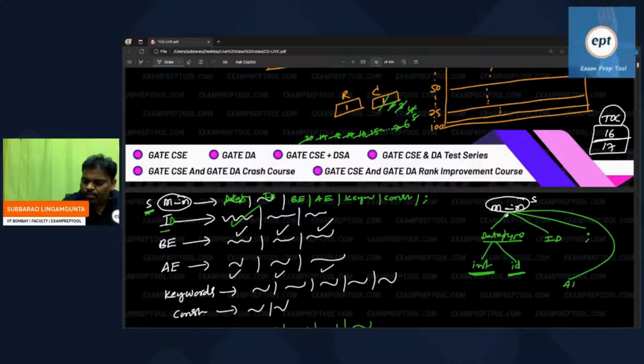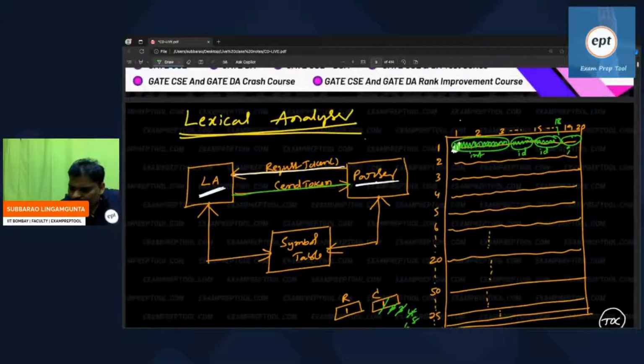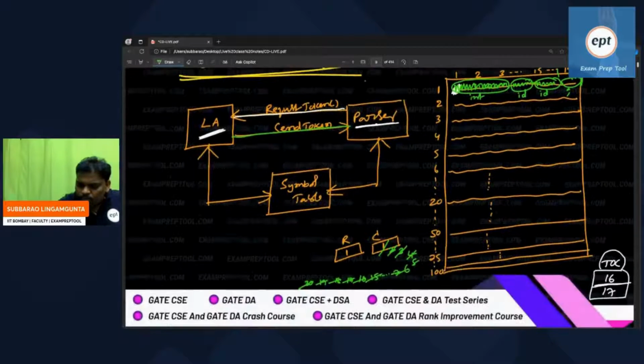Something like an arithmetic expression. Arithmetic expression normally contains some arithmetic expression. Let us assume, everyone listen, some arithmetic expression which contains ID star ID, some identifier multiplication. So whenever he will ask for the next token, see this one, this line is completed. 20 also completed means it will become 21, but column 21 is not there. So that is the reason he will change to row number 2. Now column number again starts from 1. So again he will start.